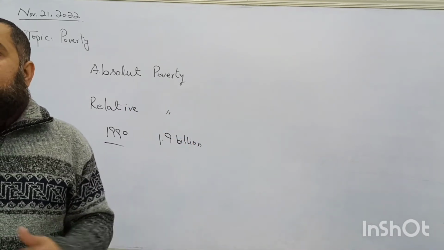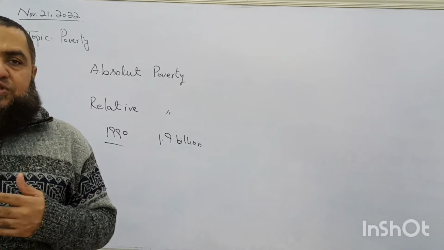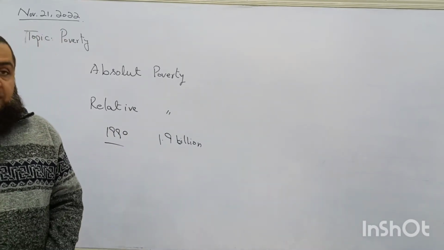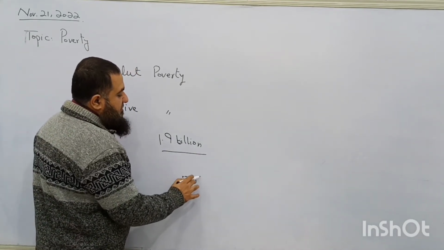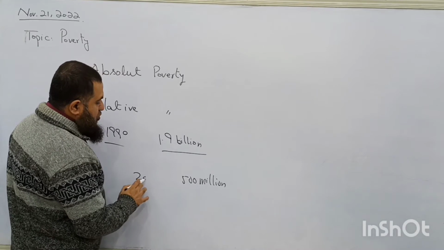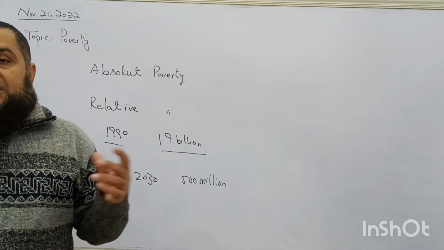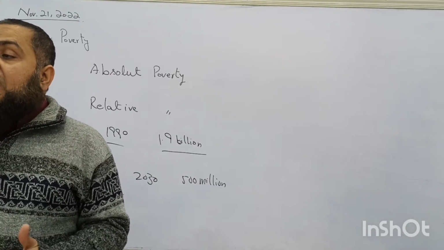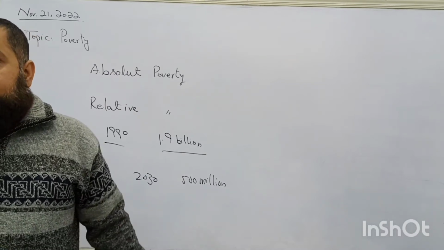Mostly we have poverty in the sub-Saharan African countries, the developing countries of Asia, and some of the South American countries. We find this present in the majority of those countries. So they are trying to achieve this goal, that only 500 million people should be living under poverty by the year 2030. This is the Millennium Development Goal of the World Bank or United Nations, you can say. They have the Millennium Development Goals by 2030, where our world population will be standing and how many people will be living under poverty.